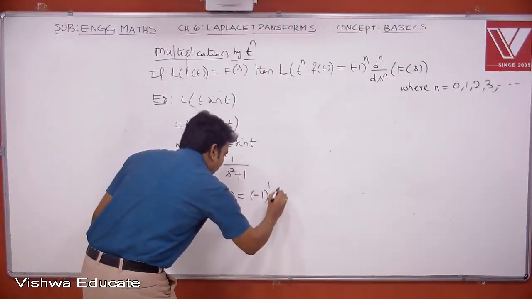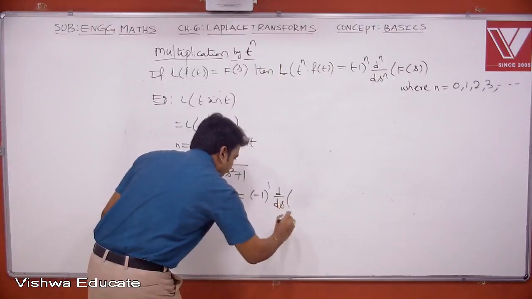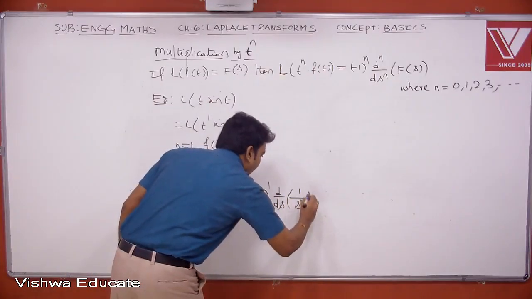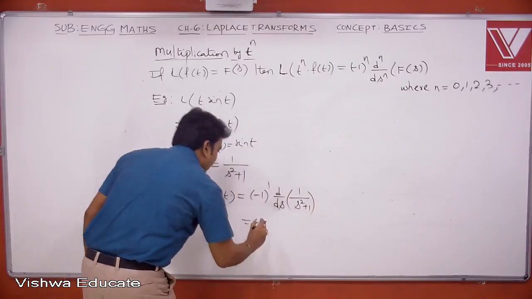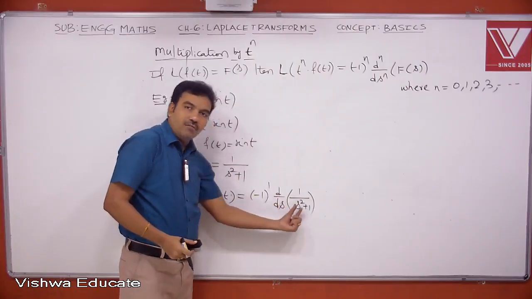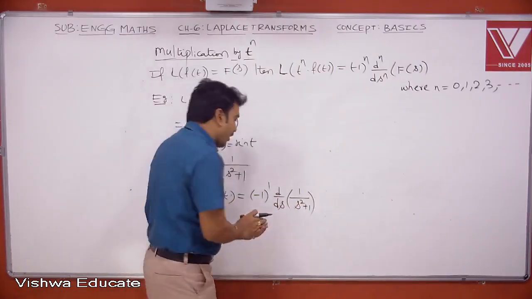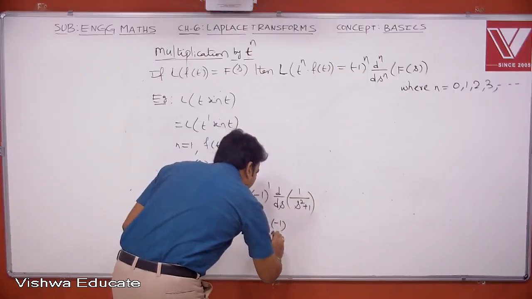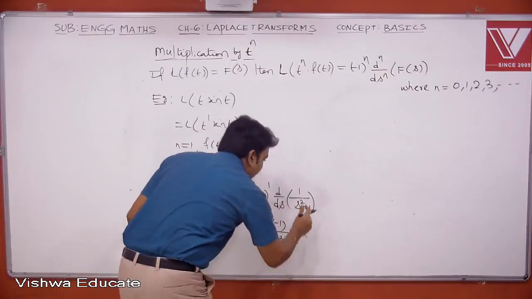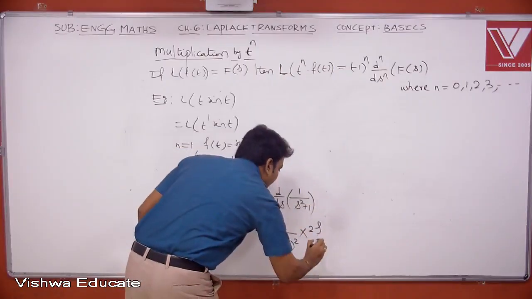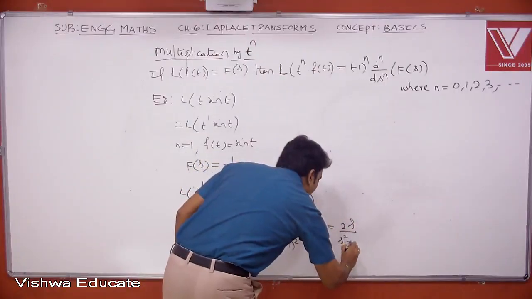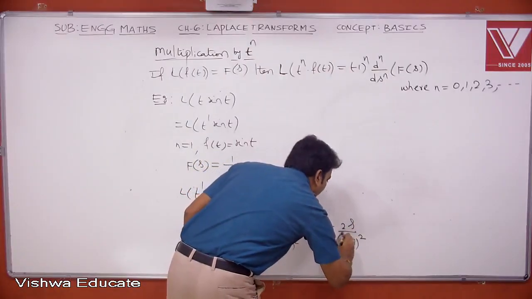So, this is minus 1 whole power 1 into d by ds of this F of s. This is 1 divided by s square plus 1. This is minus 1 into, you assume that this is s, d by ds of 1 by s, minus 1 by s square. So therefore this is minus 1 by (s square plus 1) whole square into the derivative of s square plus 1, which is 2s. Therefore the value is finally 2s divided by (s square plus 1) whole square.